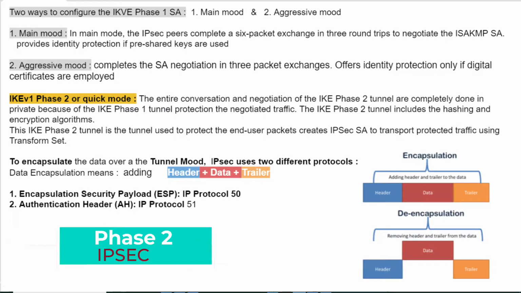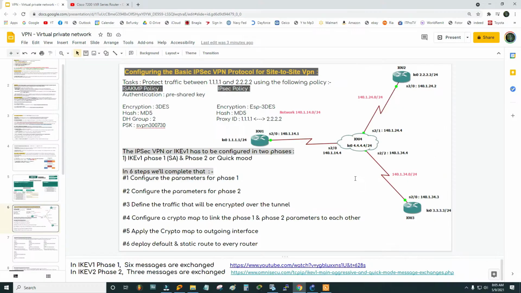We are going to accomplish our goals in 6 steps. The first step is to configure the parameters for phase 1. Second step, configure the parameters for phase 2. Third, define the traffic that will be encrypted over the tunnel. Fourth, configure a crypto map to link phase 1 and phase 2. Fifth, apply the crypto map to the outgoing interface. Sixth, deploy a default and a static route on the router.